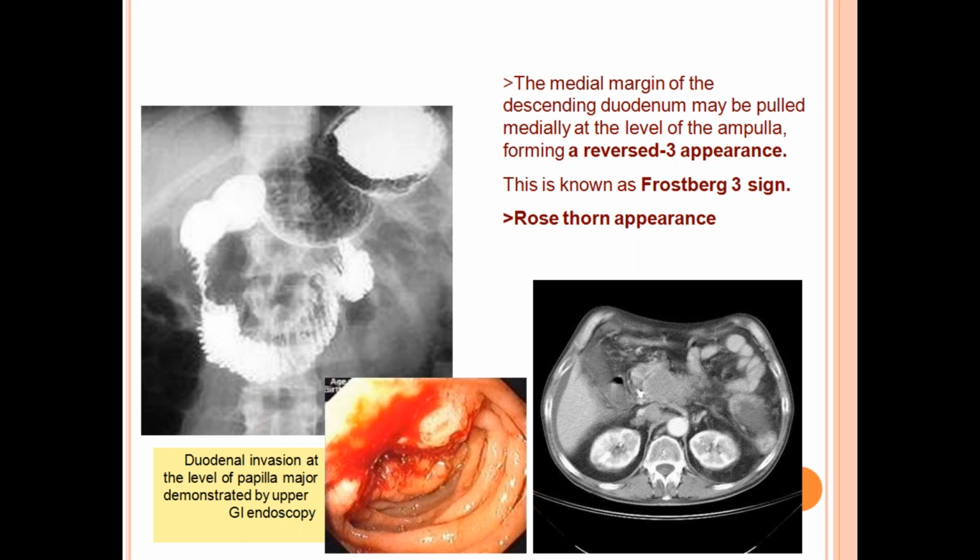The medial margin of the descending duodenum, the second part of the duodenum, is pulled medially and appears like a reverse 3 sign. This is known as the Frostberg 3 sign, or Rosthorn appearance.